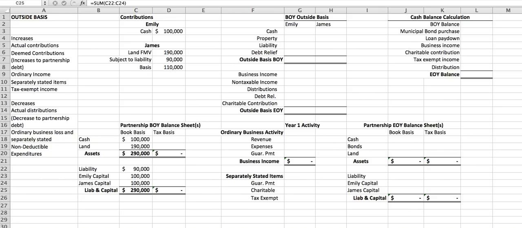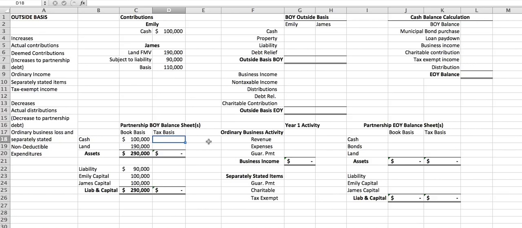So you'll see that if we look at the book balance sheet capital accounts, they each have $100,000. It seems pretty intuitive then that they're each going to have 50% of the ownership in the partnership. Now let's look at the tax basis balance sheet.